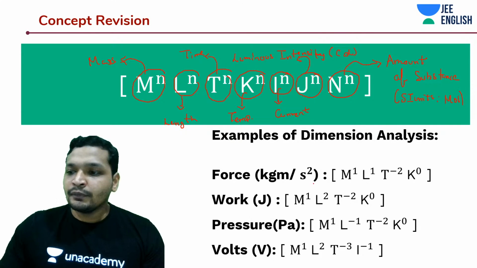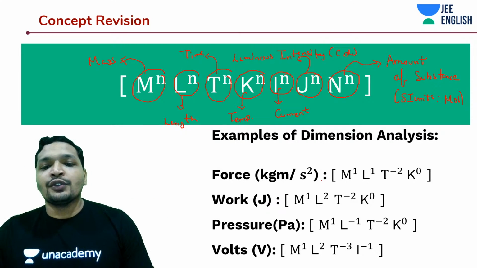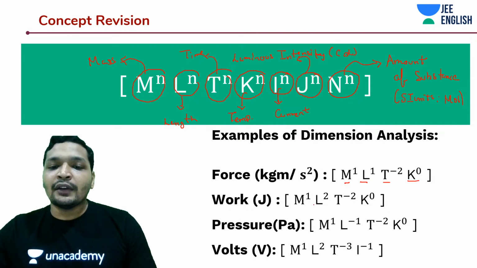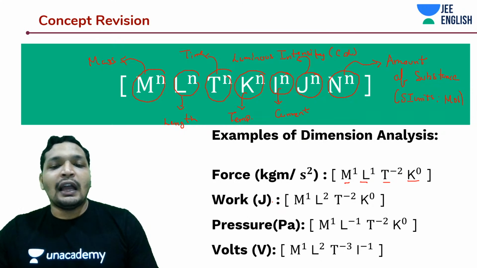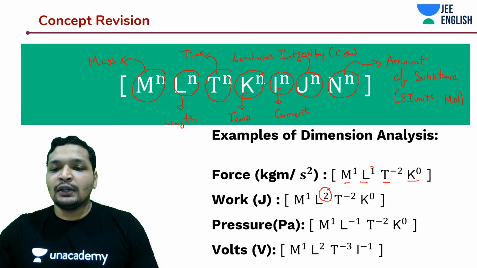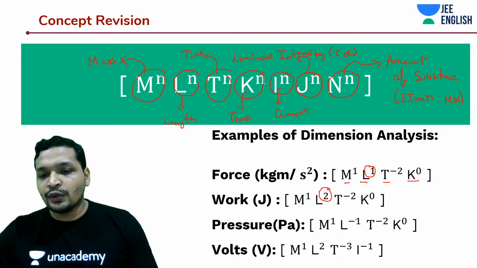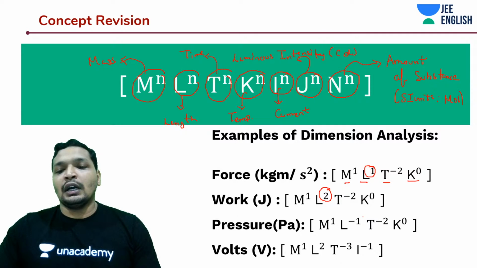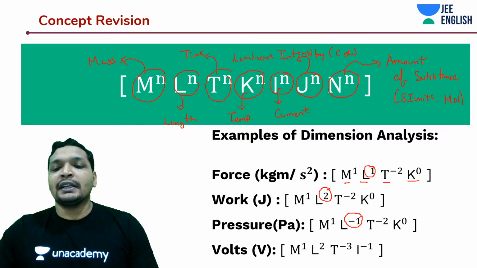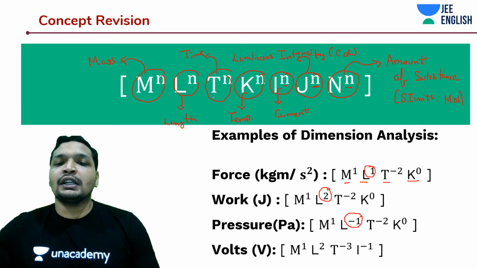Yes, that's correct, Kobe. So you can express force, and once you know force, let's say I've been given the dimensional formula of force, how do you calculate the work done or energy? F into D. So it basically increases one power on length. It was L to the power 1, now it's going to be L to the power 2. Similarly, pressure is force by area. So you would divide it by A, which is L squared, and once you divide by L squared, you subtract 2. The exponents on top represent how many dimensions of those fundamental quantities are present.